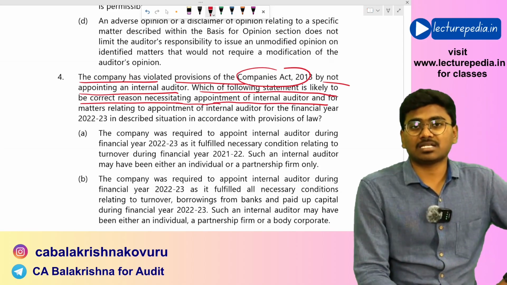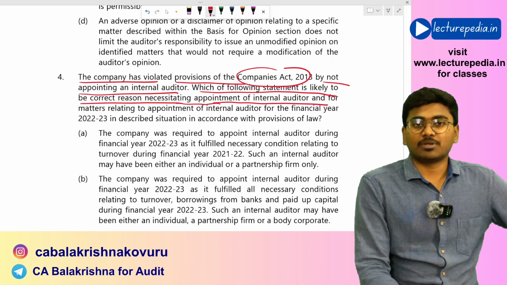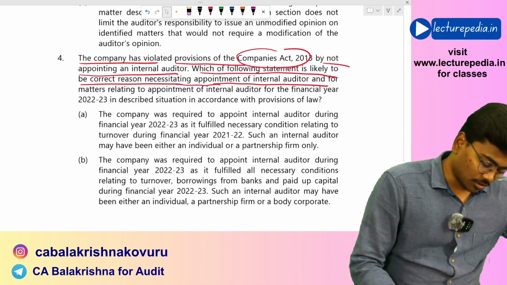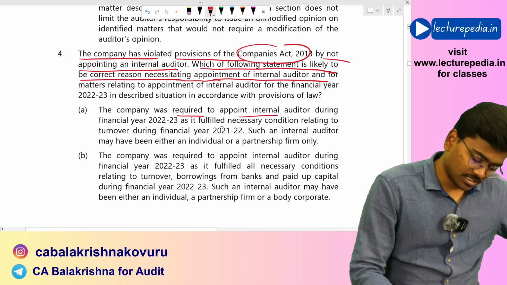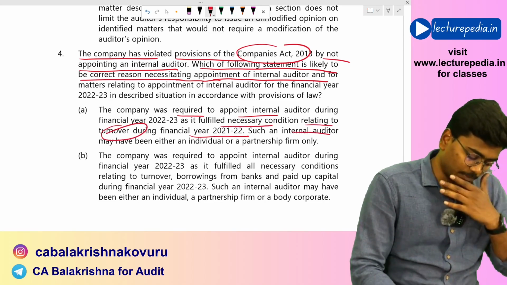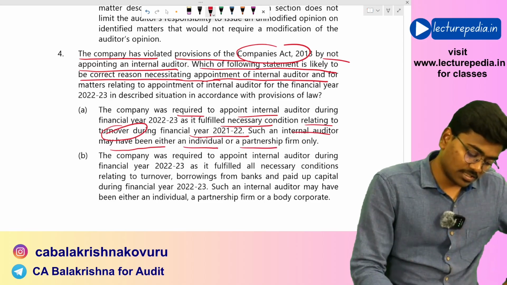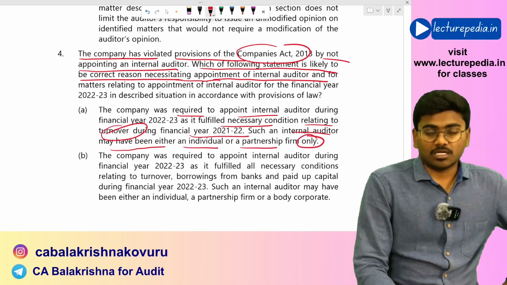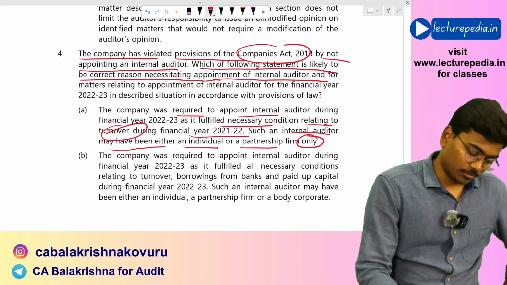Since the company has met the criteria with respect to turnover in the previous year, it needs to appoint an internal auditor. Let us see. Company was required to appoint an internal auditor. Yes, as it fulfilled necessary conditions relating to turnover during the financial year. Such internal auditor may have been either an individual or a partnership firm only. No, an internal auditor can be either an individual, a partnership firm or a company also. So option A is not correct.